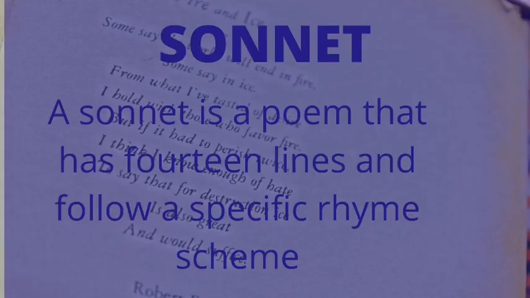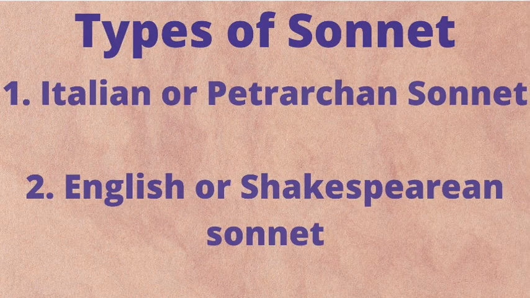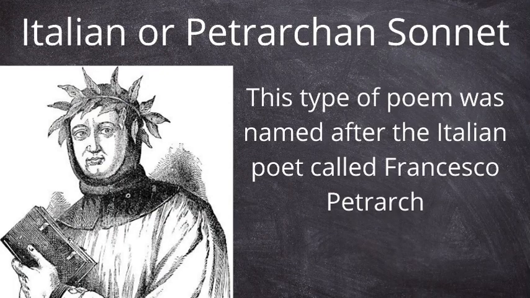A sonnet is a poem of 14 lines with a specific rhyme scheme. There are 2 types of sonnets. We have the Italian or Petrarchan sonnet and the English or Shakespearean sonnet. The Italian or Petrarchan sonnet was named after an Italian poet named Francesco Petrarch.